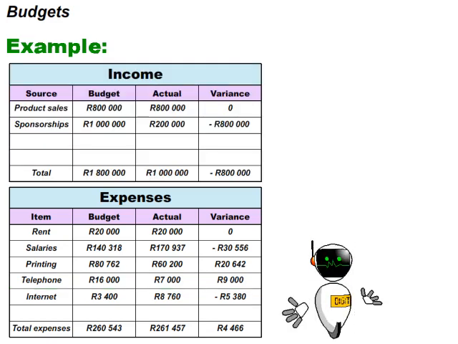What about the income? The company was expecting 1 million Rand from the sponsors. Unfortunately, the organization received 200,000 Rand. That's 800,000 Rand less, which is shown as negative 800,000 Rand. Perhaps not enough marketing was done. For income, we want the actual amount to be more than the budget amount. We don't want a negative variance for income.